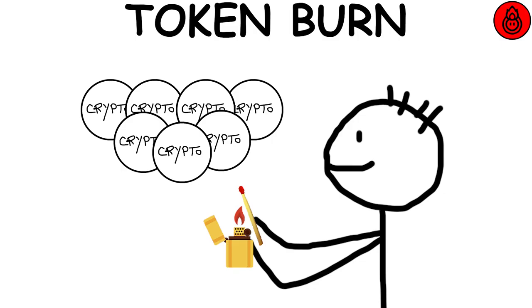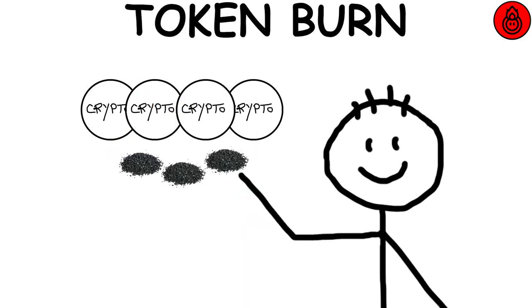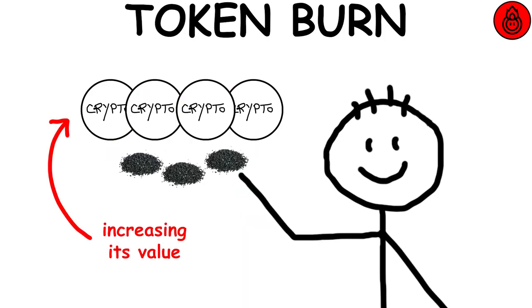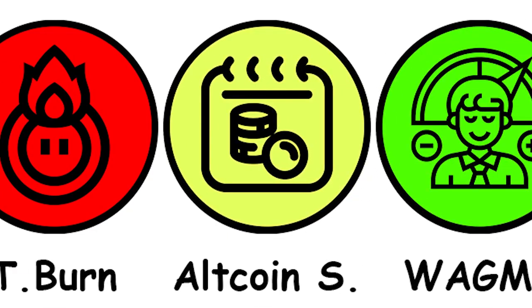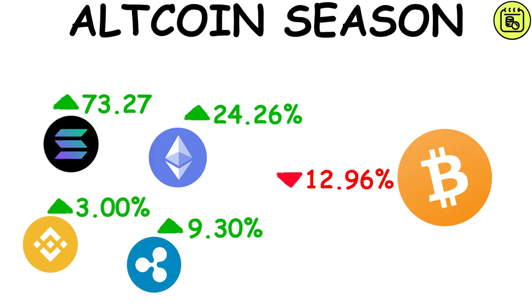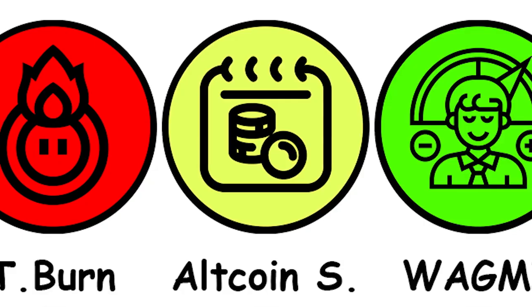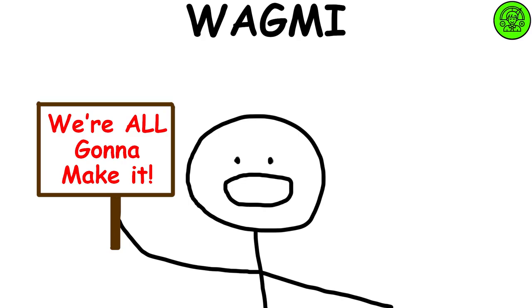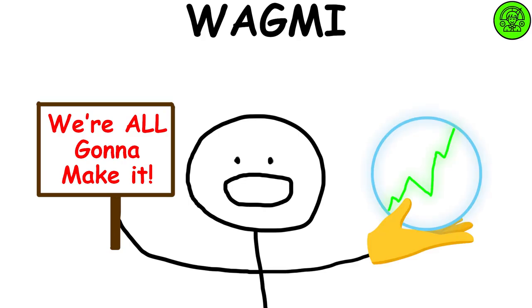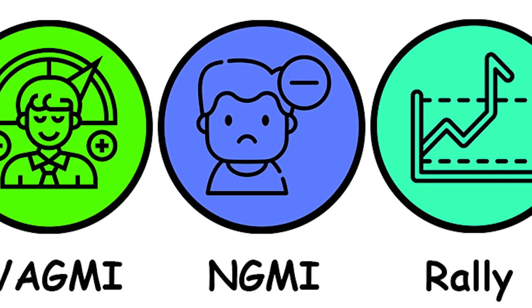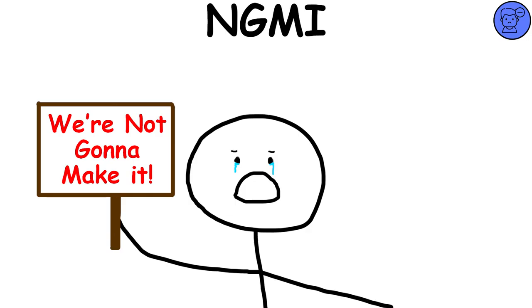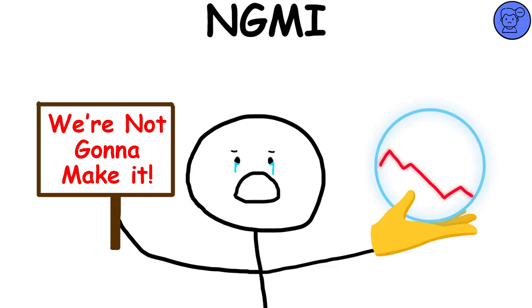Token burn. It is when a certain number of tokens are intentionally destroyed, reducing the total quantity in circulation and managing the price by limiting the supply. Altcoin season. It is a period when altcoins outperform Bitcoin in terms of market performance. WAGMI. It is an acronym for We're All Gonna Make It, and it's a positive and encouraging message about future gains. NGMI. It is an acronym for Not Gonna Make It, and it's used as a prediction of future failure.